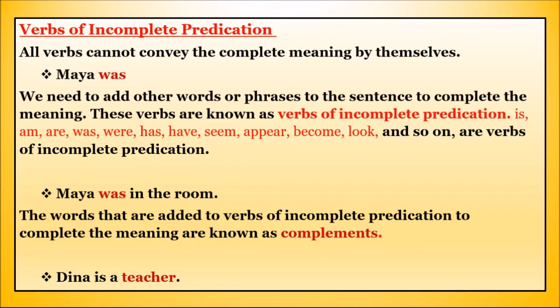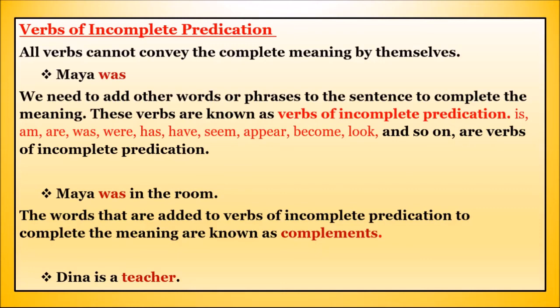Now, a verb of incomplete predication is the verb which requires the help of some other word to complete its meaning. The word which is required to complete the meaning of the verb is known as the complement of the verb. If the complement refers to the subject, it is a subject complement.